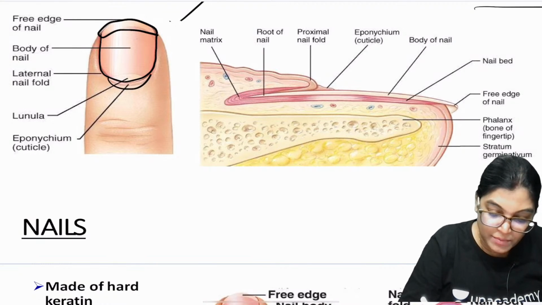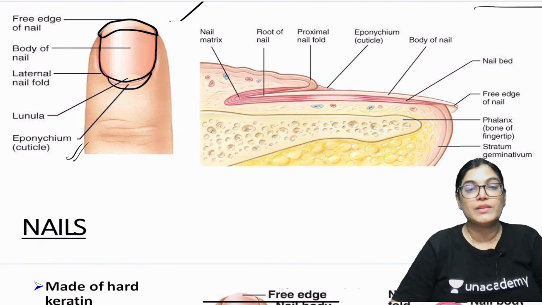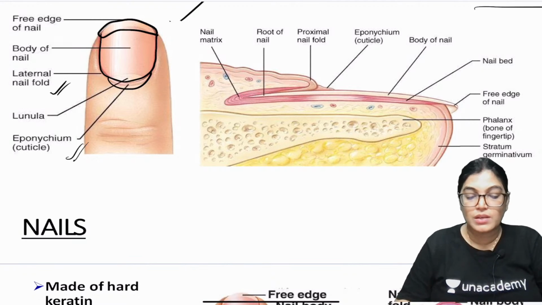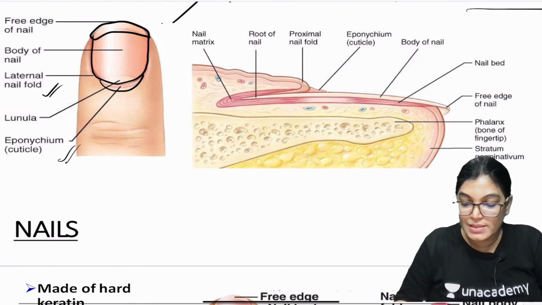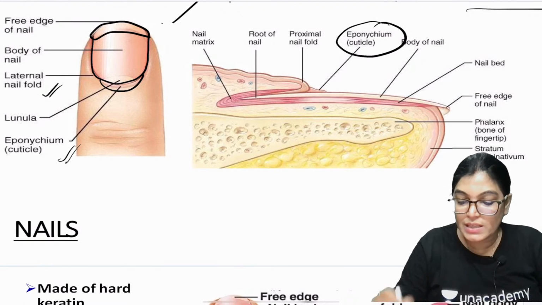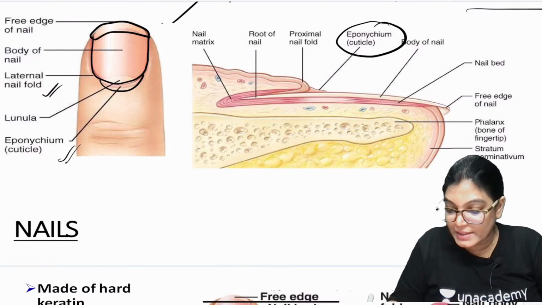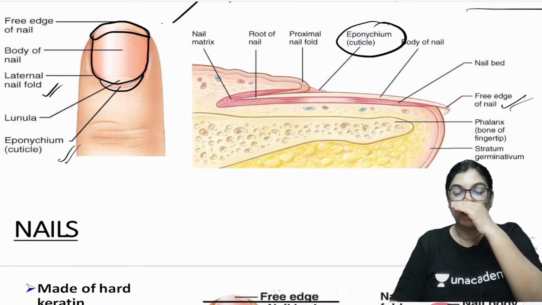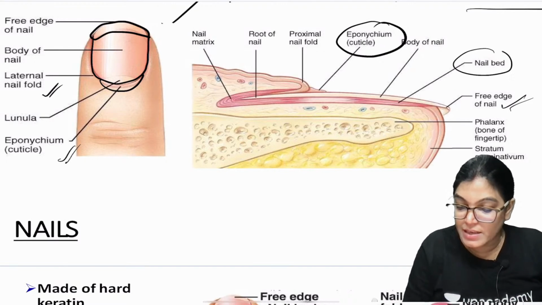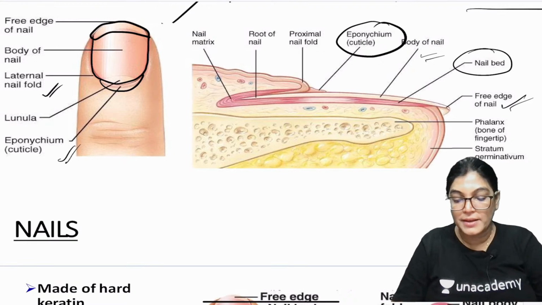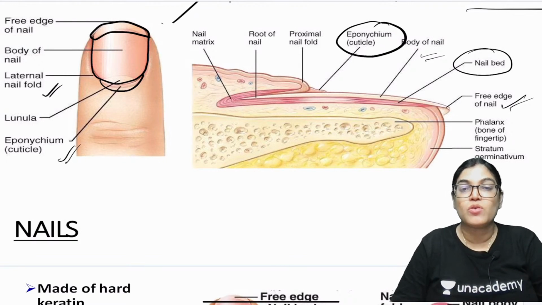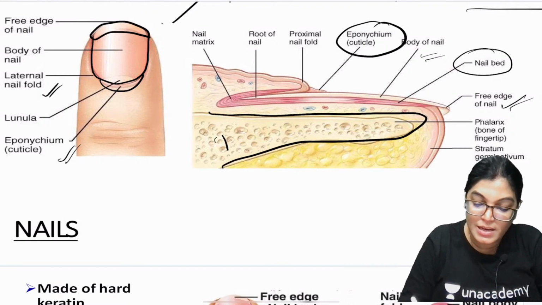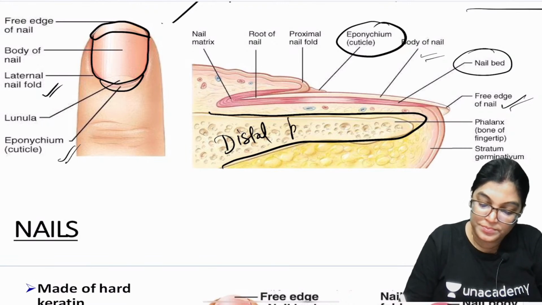This is the eponychium, which is continuing with the cuticle of the skin, and these are called the lateral folds of the nail. Also you can see here the eponychium or cuticle is lying more proximally, and distally it has the free nail edge, and the middle part is called the nail bed, which is also called the body. Inside there is also the nail matrix, and underlying it is the bony part. What is this? This is the distal phalanx.